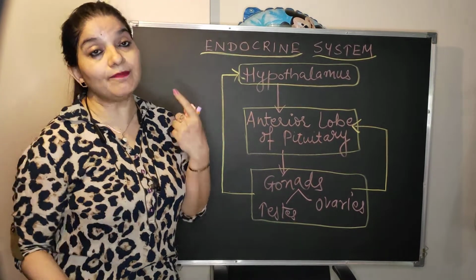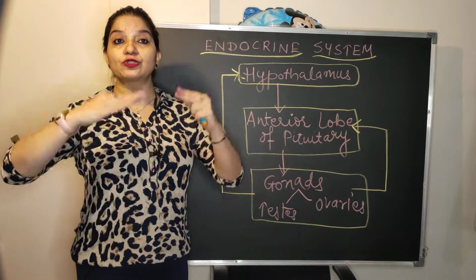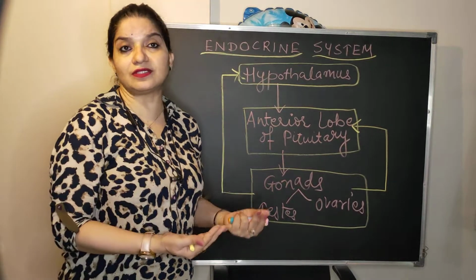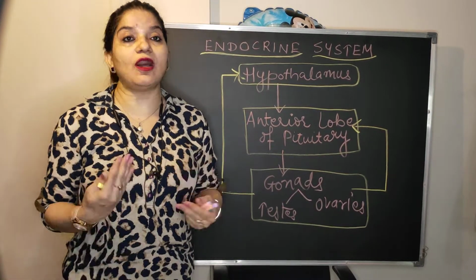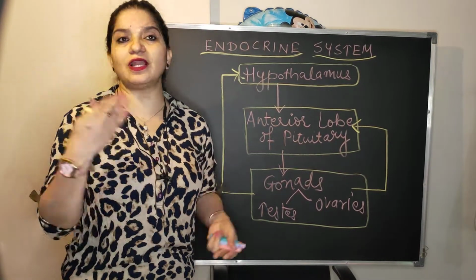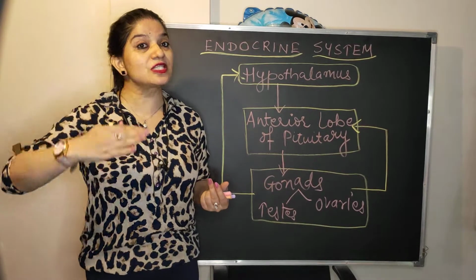This part is very important. So what are the signals given by the feedback mechanism? Too slow or too fast. You must have heard that there are a few students in your class who have not hit their pubertal changes. There are no pubertal changes up to class 12 also. So in that case, this feedback mechanism is slow.